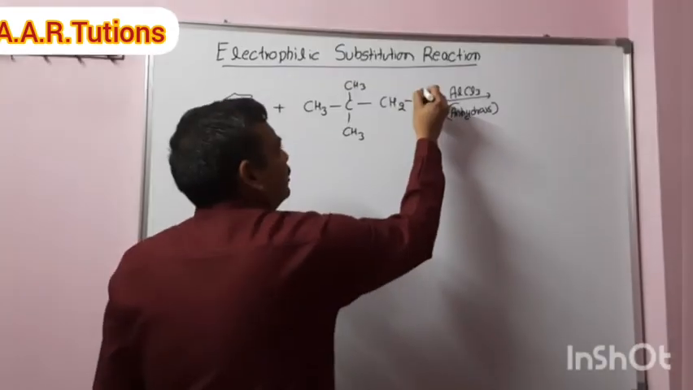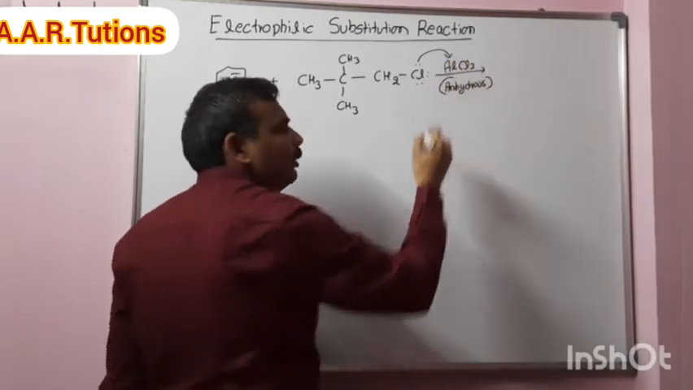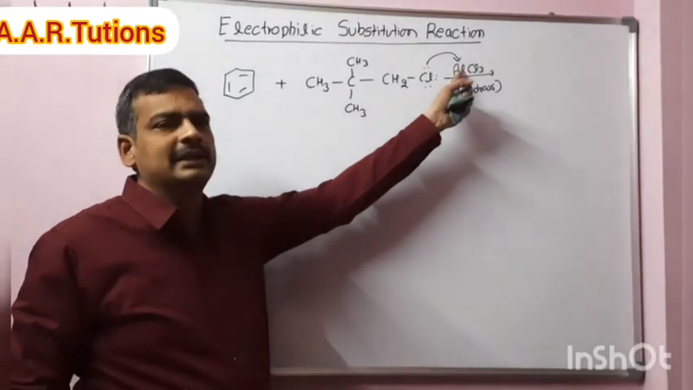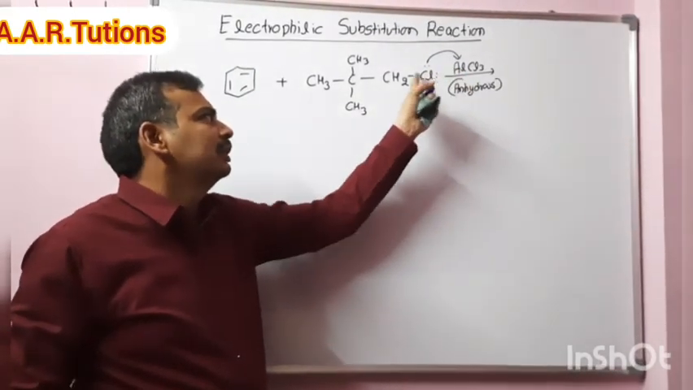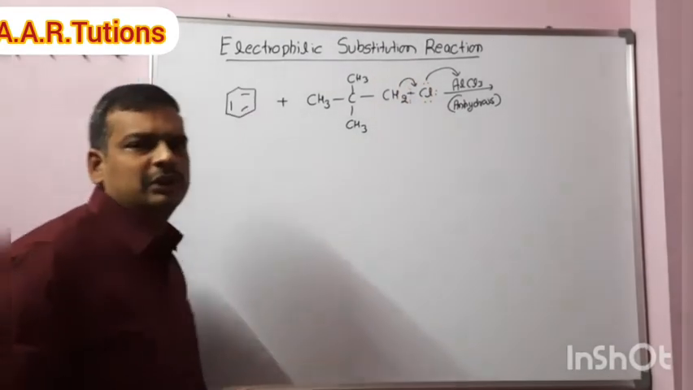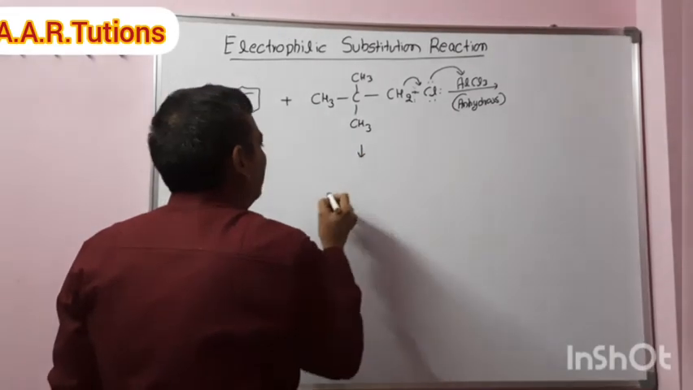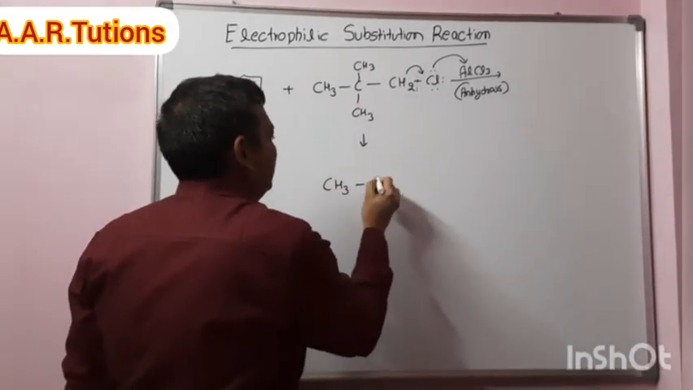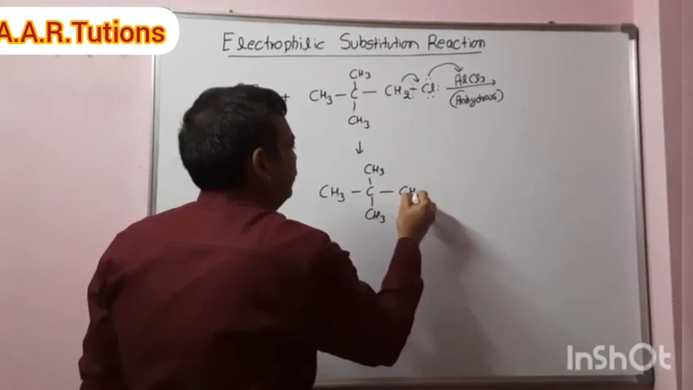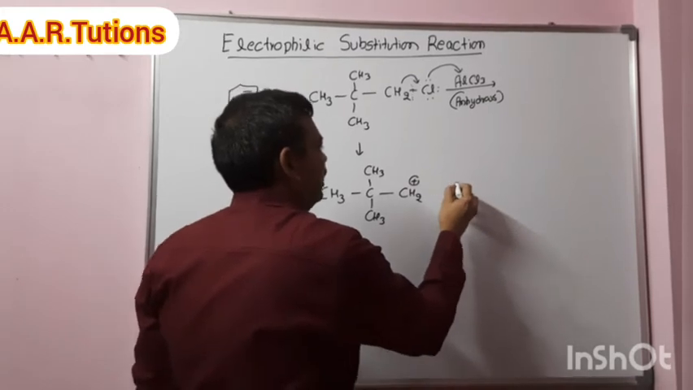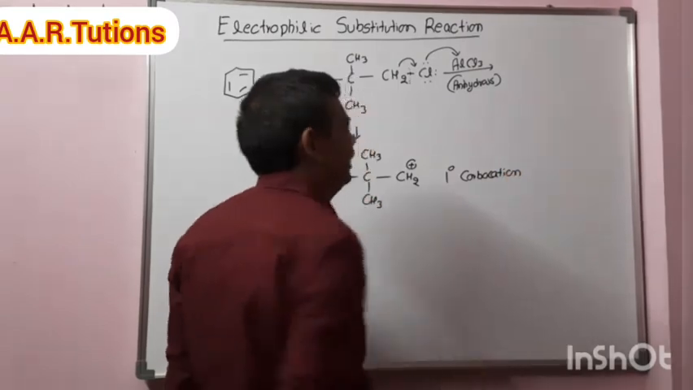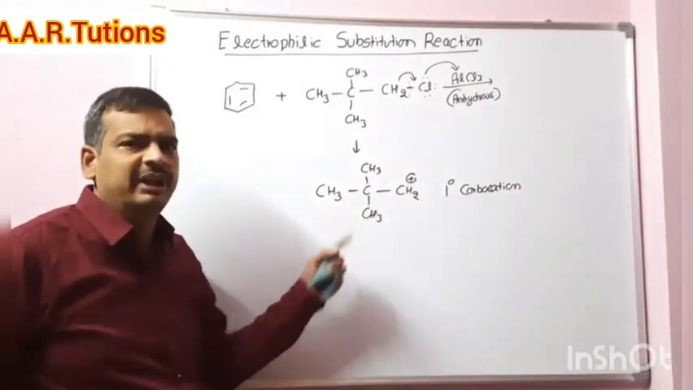So what is happening? The lone pair of electrons forms a coordinate complex with AlCl3, then there is a weak bond between chlorine and AlCl3. This bond becomes strong, this bond becomes weak, so cleavage of this bond takes place, then the bond pair shifts towards chlorine. Then we will get a carbocation like this: CH3, C, CH3 and CH3, CH2 plus. This is a primary carbocation, which is generally less stable, so there is a possibility for rearrangement.